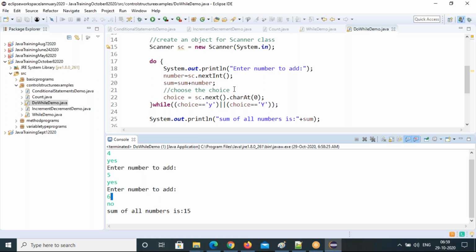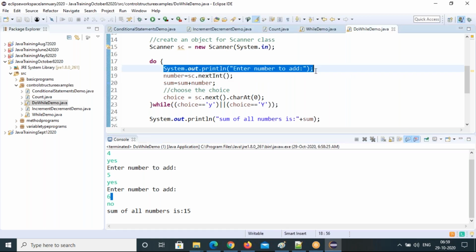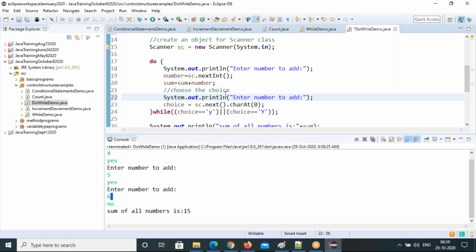But for this, what I can do, I'll write one more print statement here. It will ask us clearly: please choose your choice, yes or no. Okay, so this is how to code it, and you will get the prompt properly.